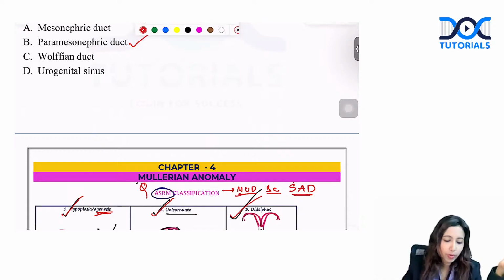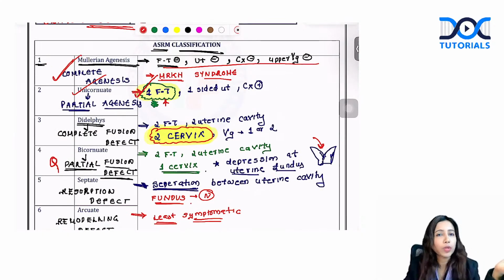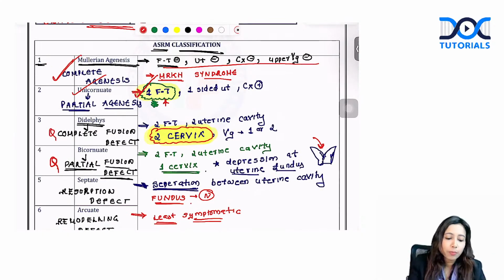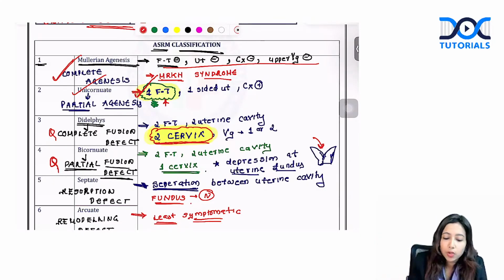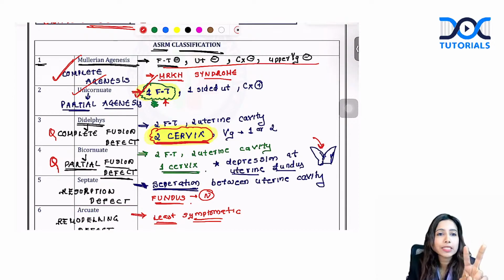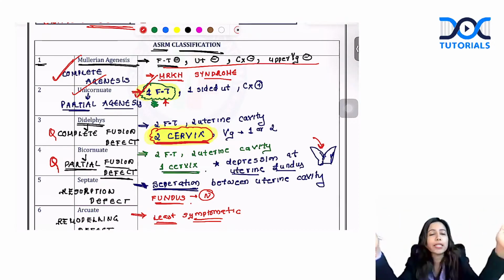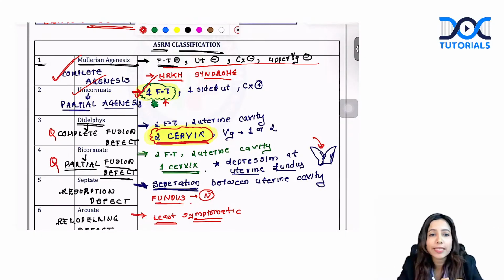All these are associated with Mullerian duct problems as such. Complete fusion defect is didelphys. Buzzword for you in the exam is, question gives you two cervix. It is didelphys. Whereas bicornuate, you have two uterine cavity, one cervix as such.